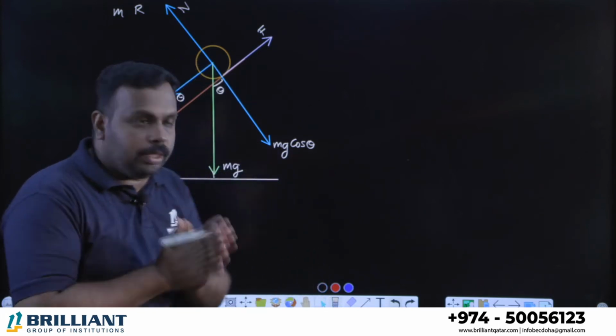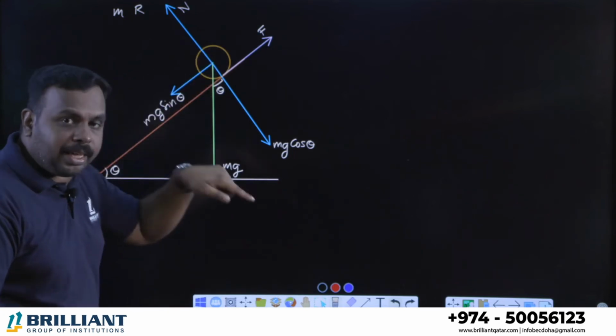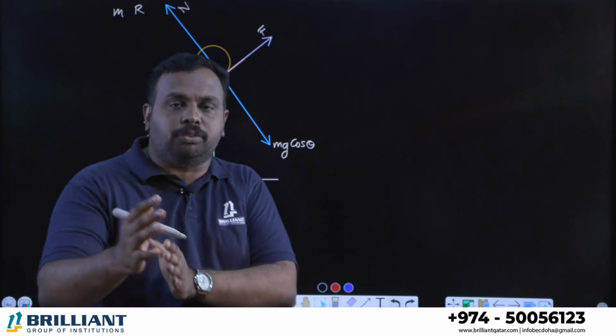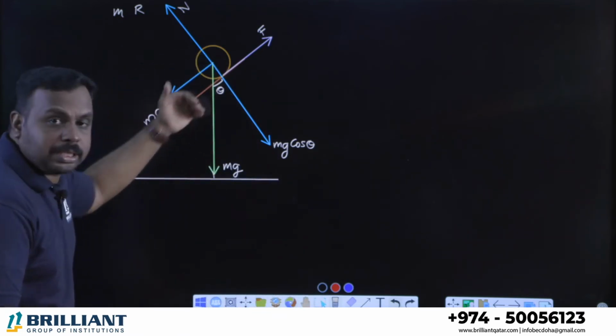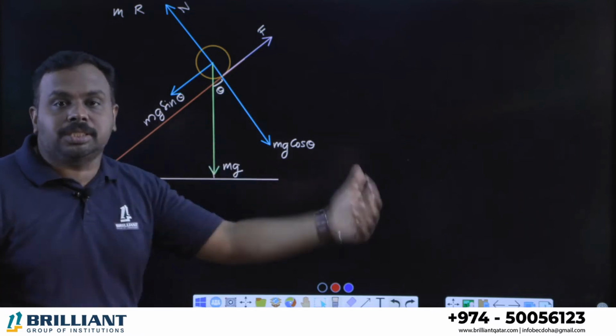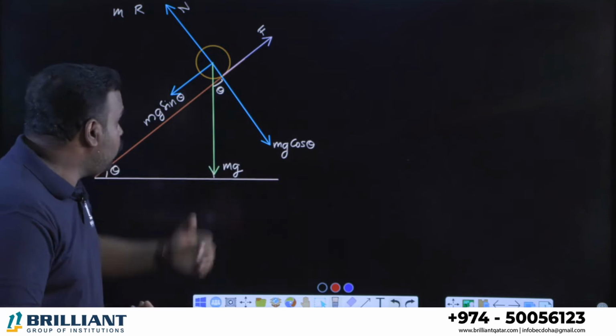That's very simple. Listen, the body is moving in this direction, right? It's rolling down. In that direction, which force or which all forces are acting? That you can easily understand. There is only one force which is acting in this direction. What is it? mg sin theta. So mg sin theta is the force that is pulling the body down.